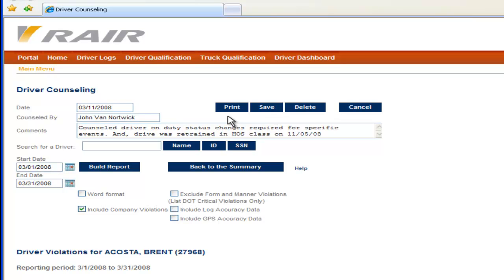One thing that may come in handy is the print ability. So if you'd like to print this counseling session out, go ahead and click on your print button, and that'll allow you to save a paper copy of this counseling session in the driver's file.